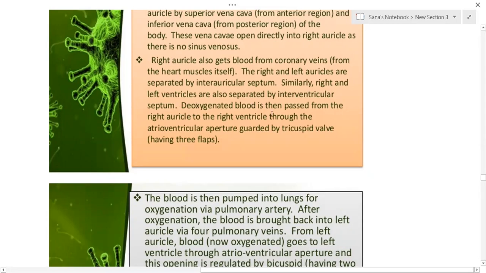The right auricle also gets blood from the coronary veins. The right and left auricles are separated by the interauricular septum, and the right and left ventricles are also separated by the interventricular septum. Deoxygenated blood is then passed from the right auricle to the right ventricle through the atrioventricular aperture guarded by the tricuspid valve.